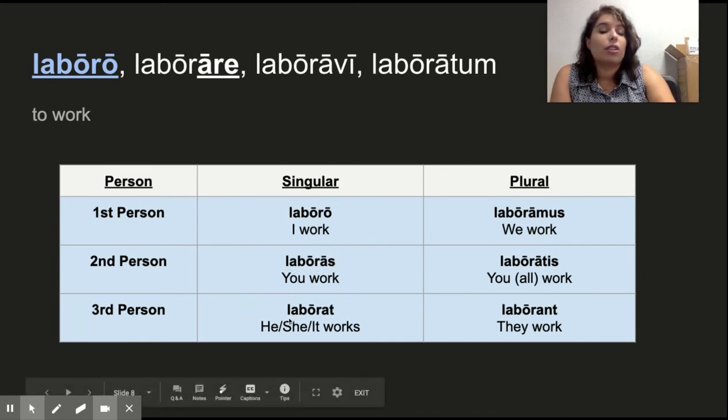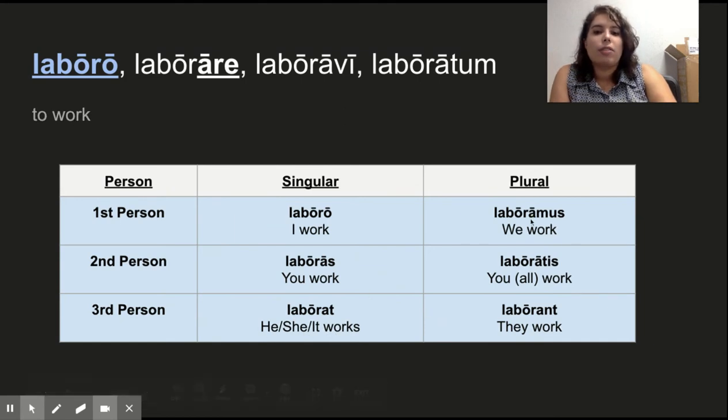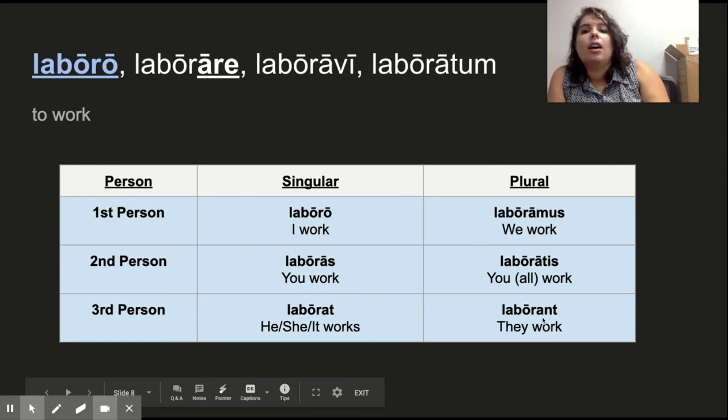Third person singular, laborat, he, she, or it works. First person plural, laboramus, we work. Second person plural, laboratis, y'all work. And the third person plural, laborant, they work. So that's seeing a verb in action.